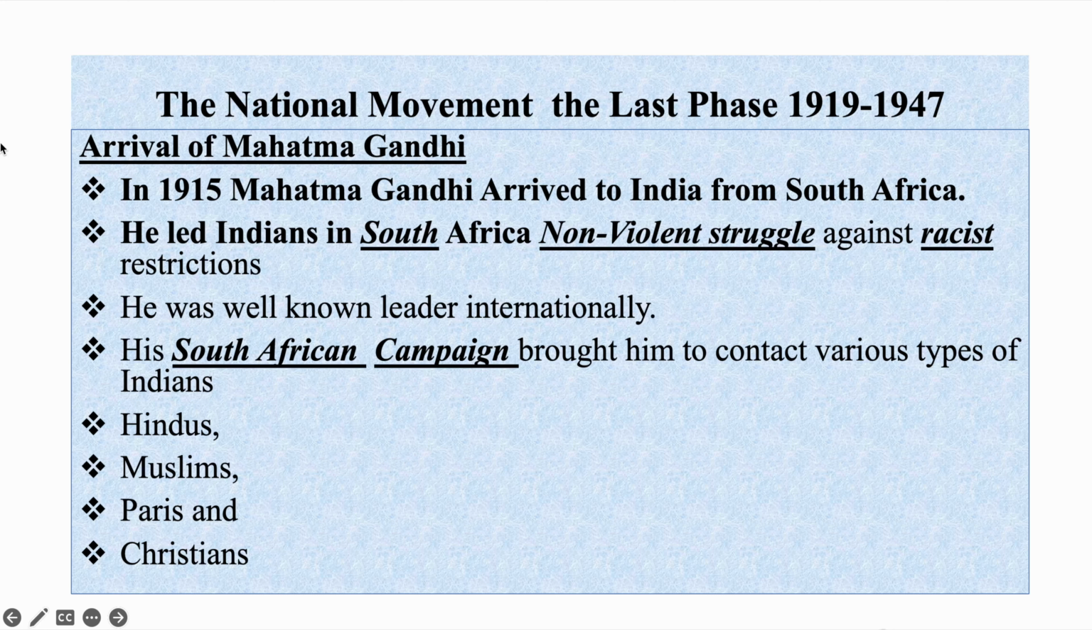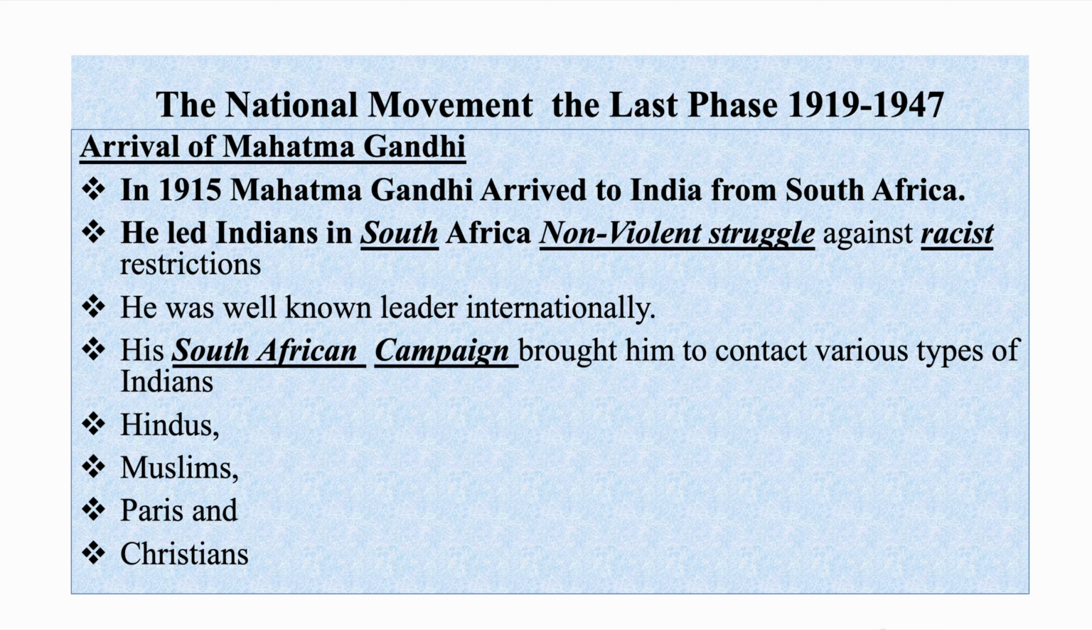So, in this lesson, we are going to learn about the arrival of Mahatma Gandhi from South Africa. Mahatma Gandhi arrived in India from South Africa in the year 1915. In South Africa, he led many non-violent campaigns against racist restrictions. He also led Indians in this regard. He was a well-known leader internationally.